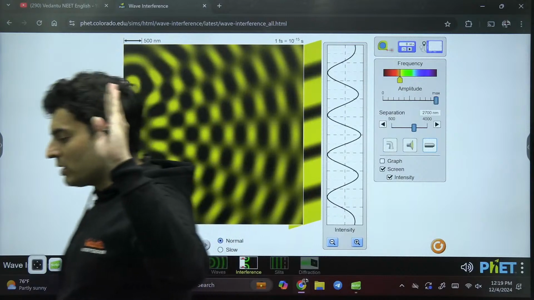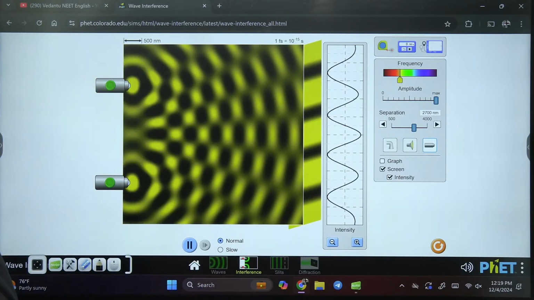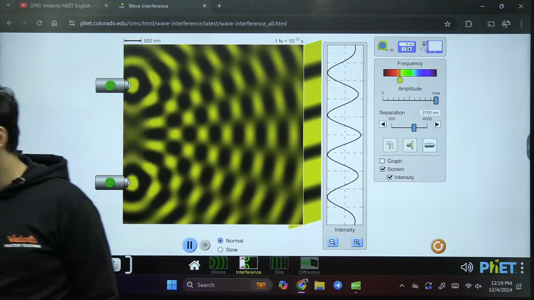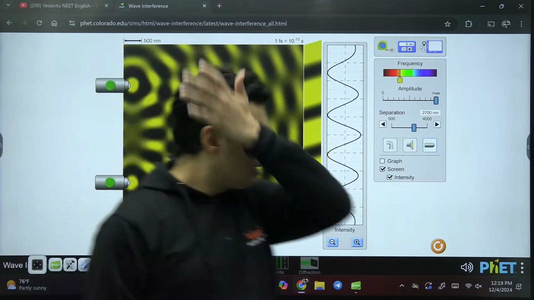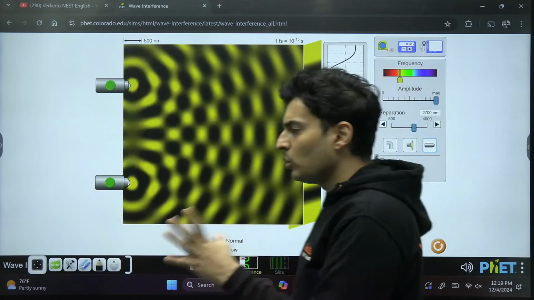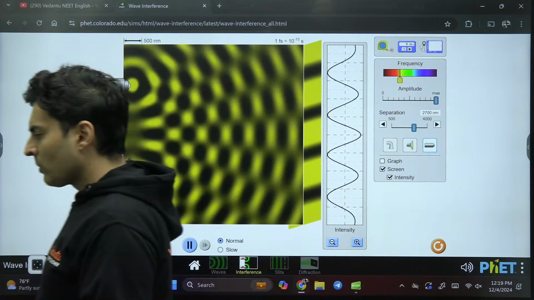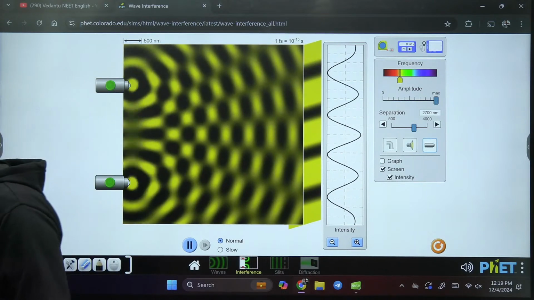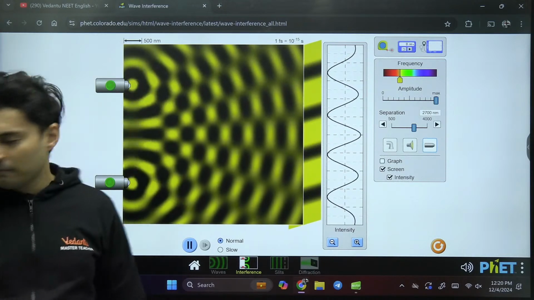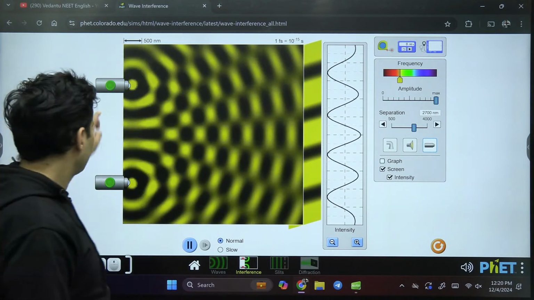Are you able to visualize this? Yes or no? Are you able to understand whatever I explained till now? Let me know quickly in the chat box. Did you understand what interference is? What is a dark fringe? What is a bright fringe? Yeah, we'll do the calculation part now. Hold on. But did you understand all these things is the main question. Yes, everyone? How this works?